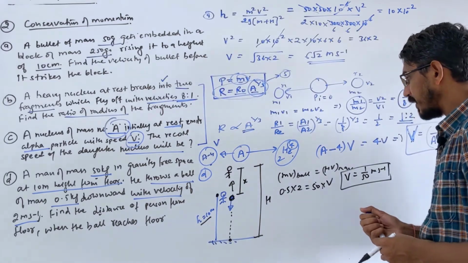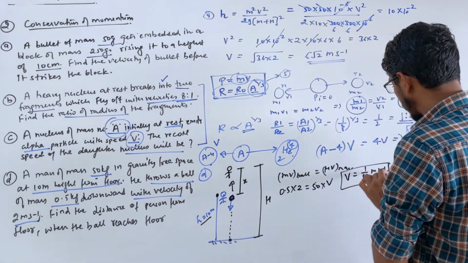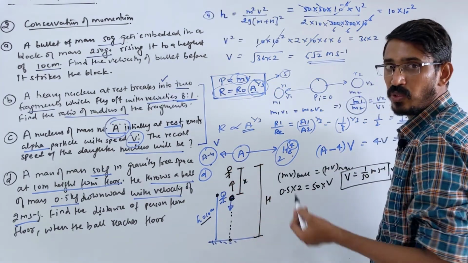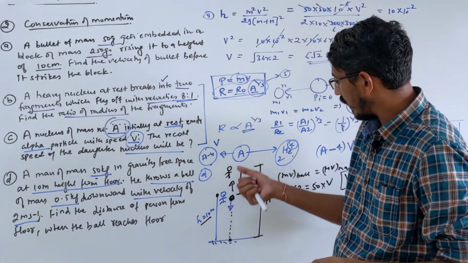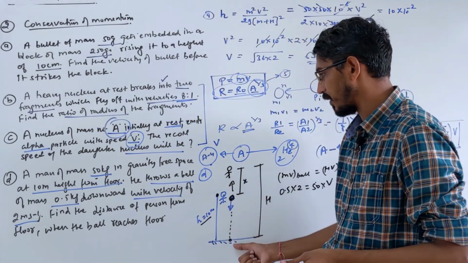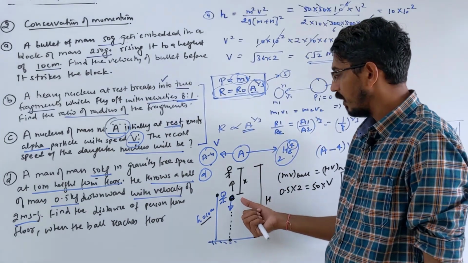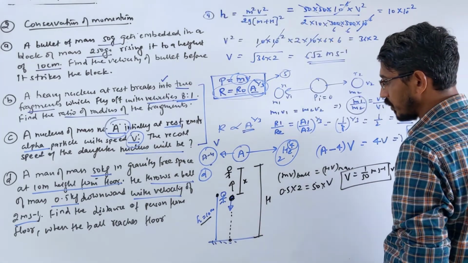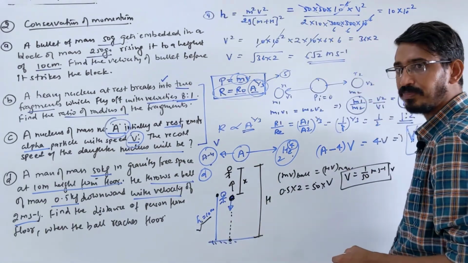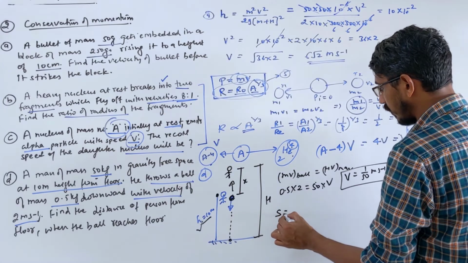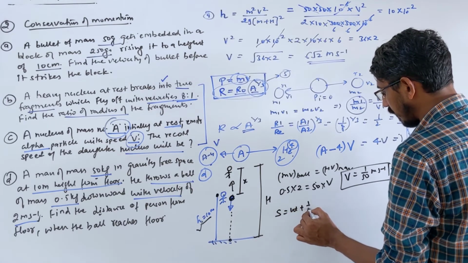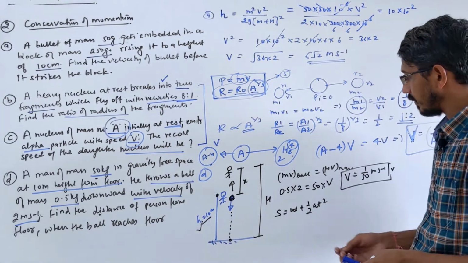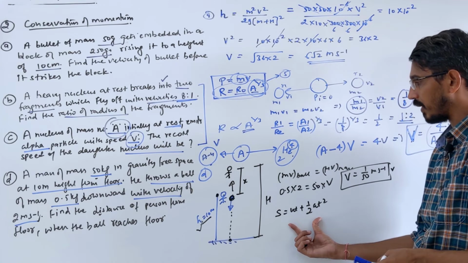Okay, now you are interested in knowing, with this initial velocity of the man, for how much time he will move? The time we want to get. They said at what distance is the person from the floor till the ball reaches the ground. So we want to know how much time the ball will take to reach the ground. Time we want to find. So we can write the equation of motion. We know height, we know initial velocity, right? So we can write s is equal to ut plus half at square. We can write this equation, or yes, this equation only we have to write. Other equation we cannot write.